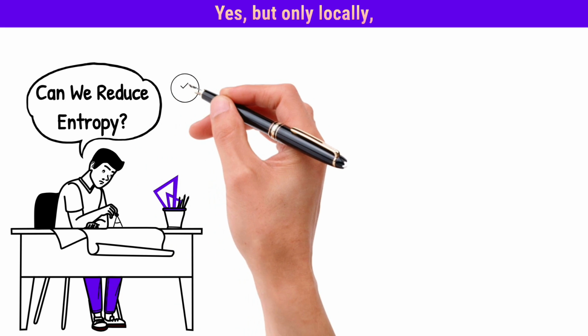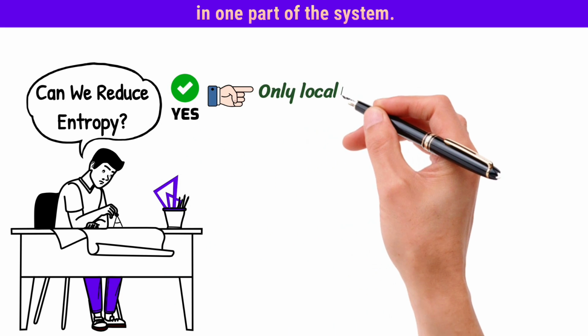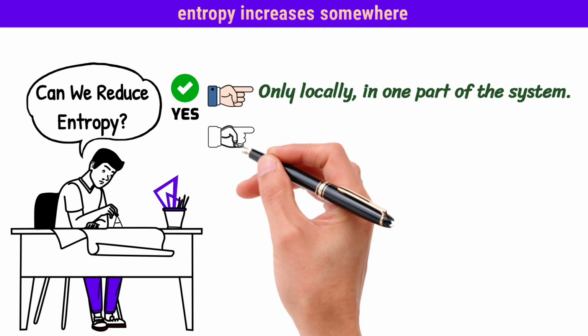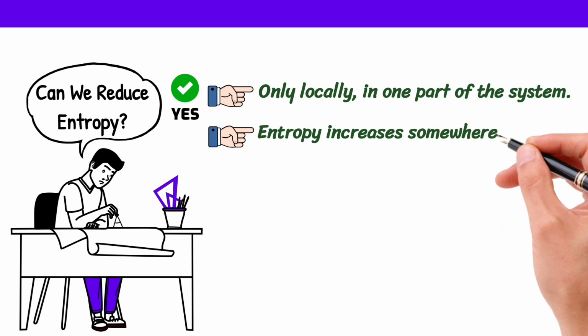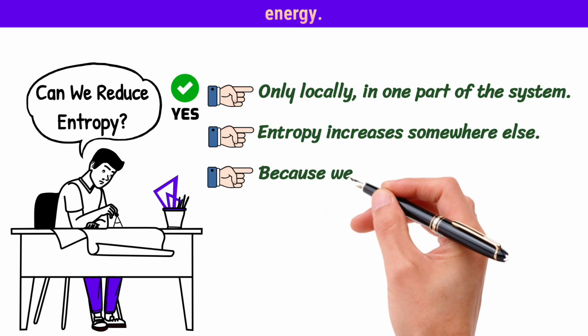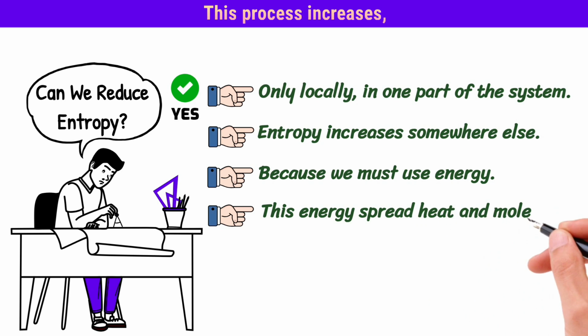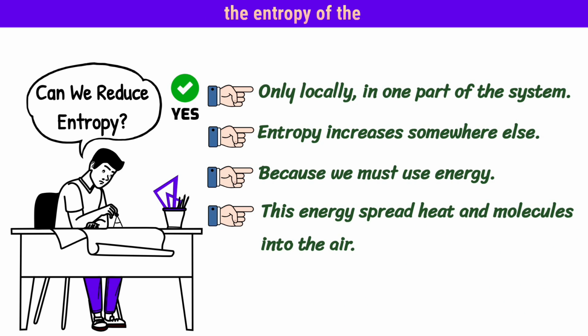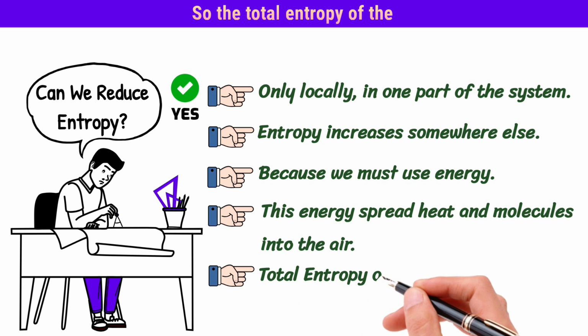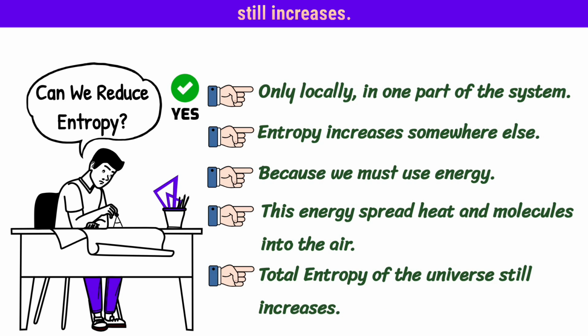Can we reduce entropy? Yes, but only locally, in one part of the system. But when we do this, entropy increases somewhere else. Because we must use energy. This energy spreads heat and molecules into the air. This process increases the entropy of the surroundings. So the total entropy of the universe still increases.